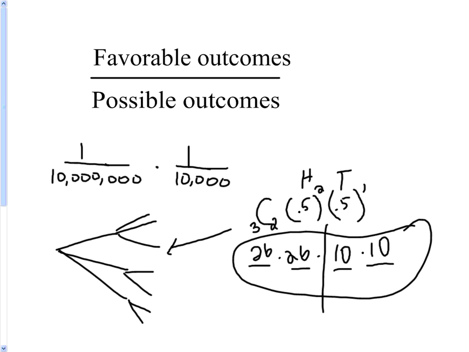Another strategy is doing a big fraction involving P's and C's, like the pizza problems that we did, or even the card questions, like there's 52 cards in the deck, choose 7 cards to be dealt to you, and I want all 4 aces, and out of the 48 other cards, I want 3 of those. These have to add up to 52, and these have to add up to 7.